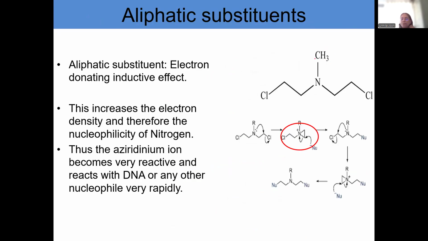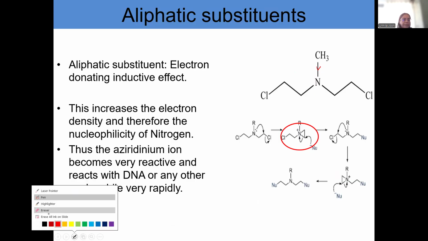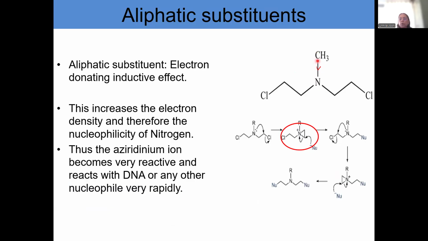mechlorethamine is the first drug which was used as alkylating agent. Here, there is a methyl group attached. This methyl group is electron donating in nature. If methyl group donates electrons, then what happens? The electron density on this nitrogen increases. Okay, methyl group donates electrons, so electron density on this nitrogen increases. Therefore, the aziridinium ion becomes very reactive.